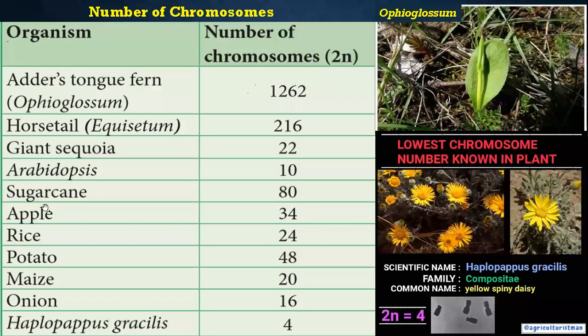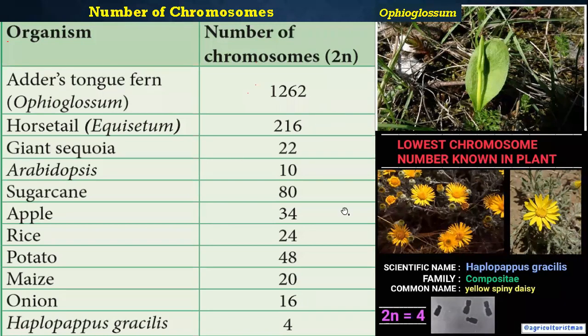And then next, this is the number of chromosomes in an organism: how many chromosomes are present, the highest one and the smallest one. This tabulation is very important. Many one-mark questions have often been asked from this tabulation. The first one is the Ophioglossum, the adder's tongue fern. It consists of 1,262 chromosomes. So this plant consists of the highest number of chromosomes, 1,262.